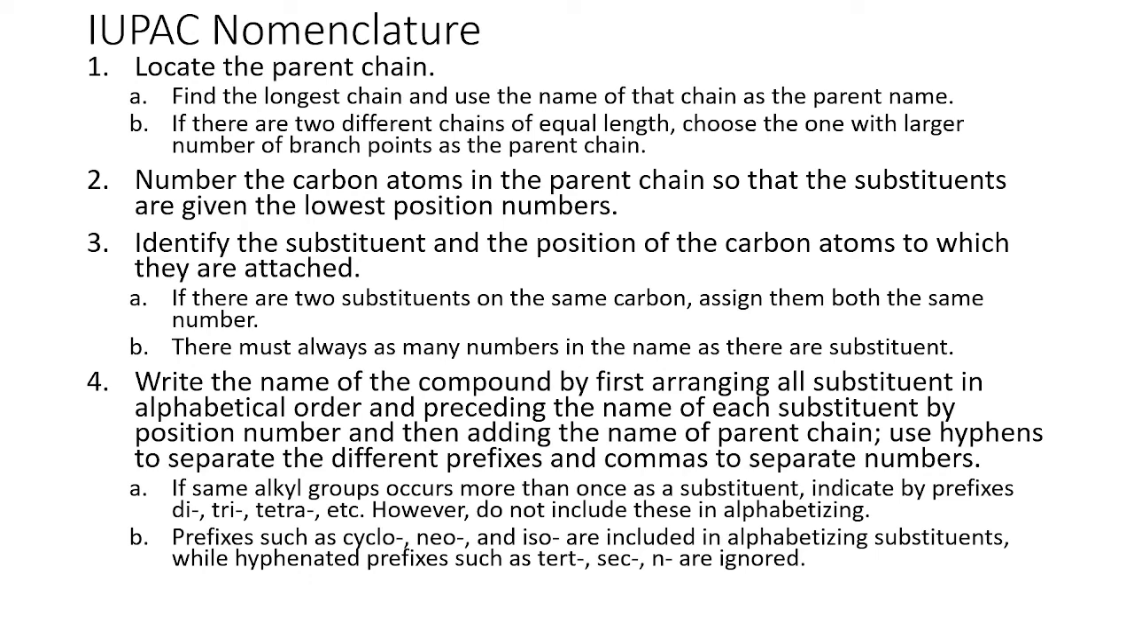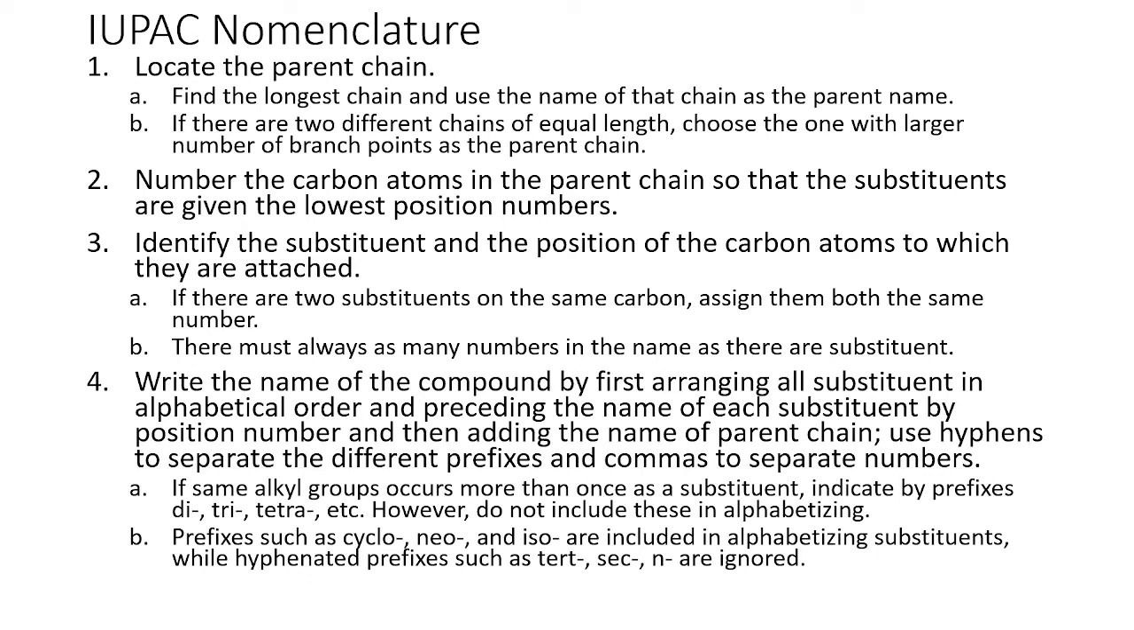and preceding the name of each substituent by position number, then adding the name of the parent chain. Use hyphens to separate the different prefixes and commas to separate numbers. If same alkyl groups occur more than once as a substituent, indicate by prefixes. Ito na yung sinasabi nating prefixes kanina. So kung meron tayong dalawang methyl, we will write there dimethyl. If we have three methyls, we will use trimethyl. If we have four, we will use tetra. And if we have five, we will use penta.